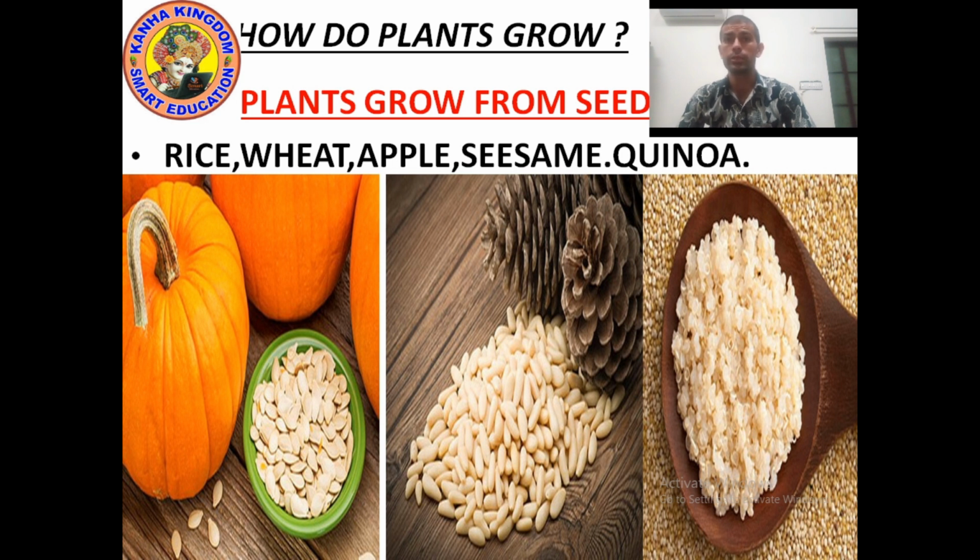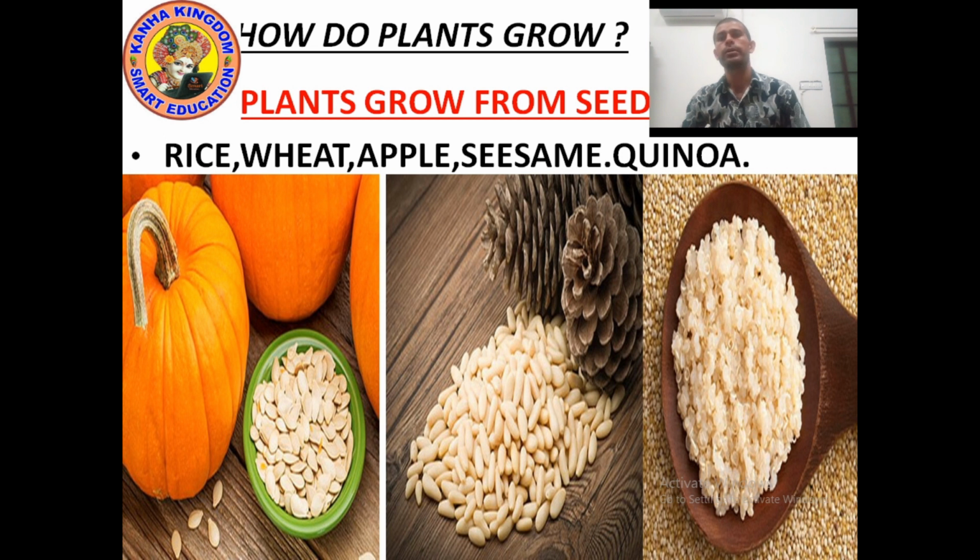If I talk about some fruits like mango, and one more example, pumpkin, watermelon, muskmelon, they can also grow from seed. Okay, I hope you understood. So plants grow from seed. Most of the plants grow from seed. Rice, wheat, apple, sesame, quinoa.